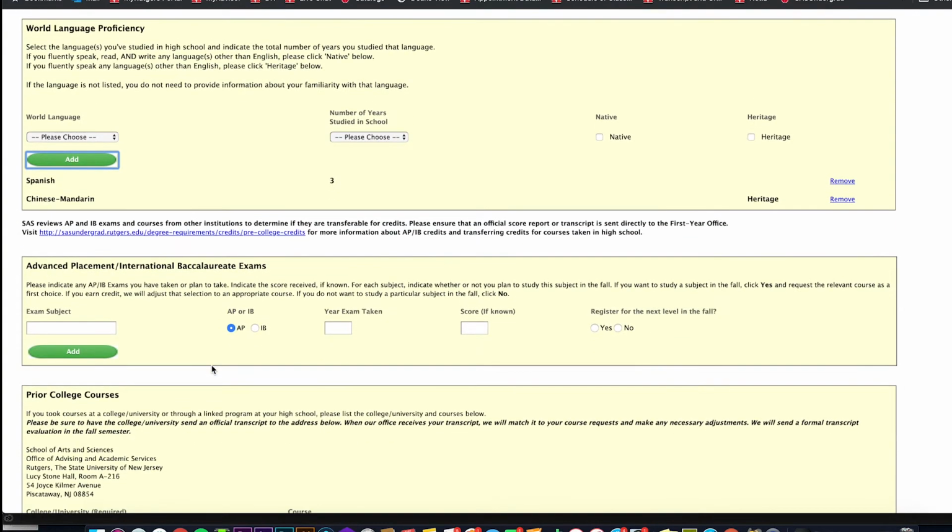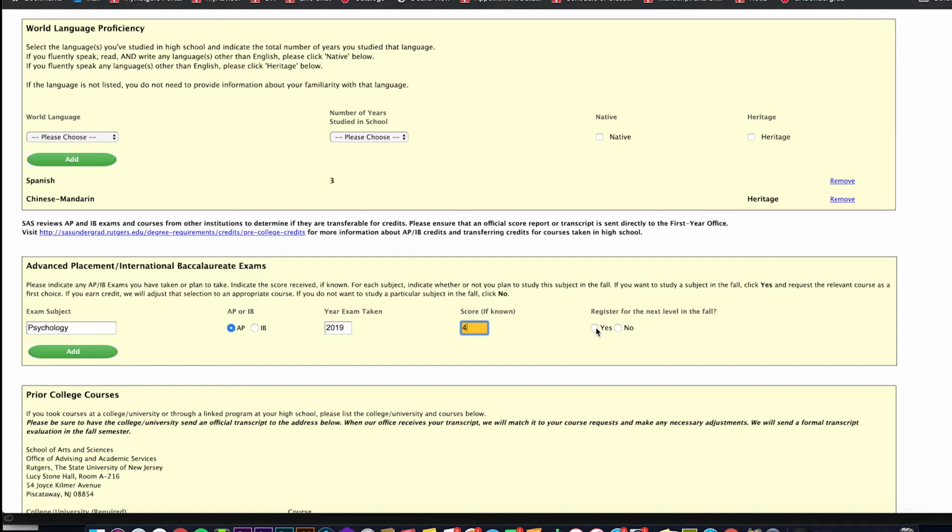Next, you're going to provide us with information about any advanced placement or international baccalaureate exams you've taken or will be taking this year. For each one, type the subject, click AP or IB as appropriate, list the year taken, and the score if you've already received your score. Then, for each subject, you're going to indicate if this is a subject you want to continue studying. This can be tricky, so we'll give an example here. But you'll also review this information with an advisor, so don't worry.